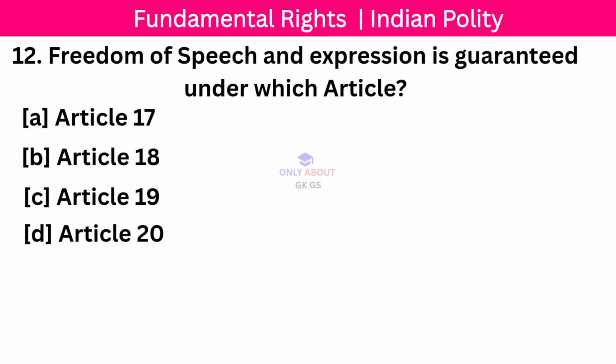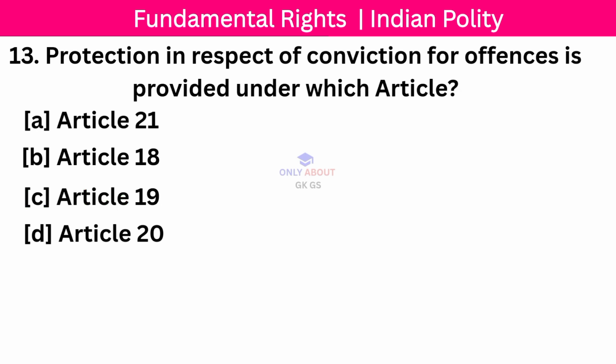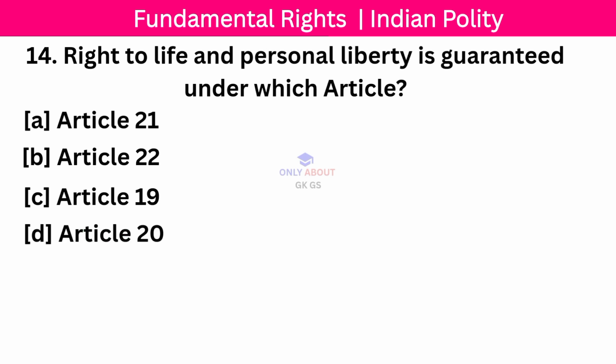Your next question: Freedom of speech and expression is guaranteed under which article? Correct answer: Article 19. Your next question: Protection in respect of conviction for offence is provided under which article? Correct answer: Article 20. Your next question: Right to life and personal liberty is guaranteed under which article?